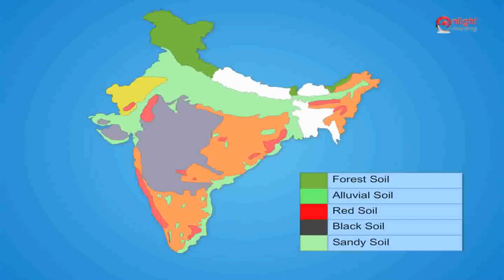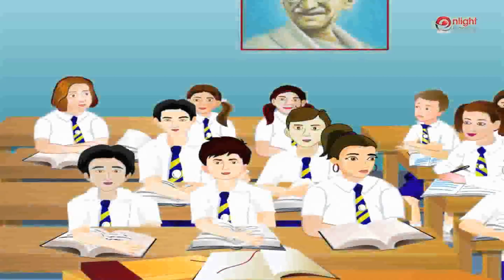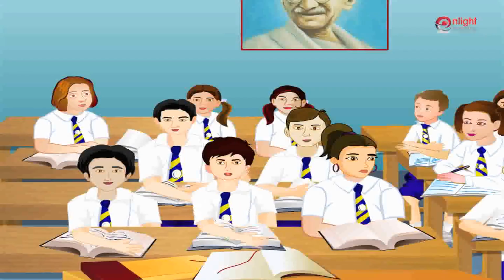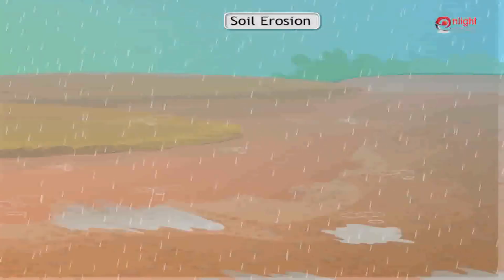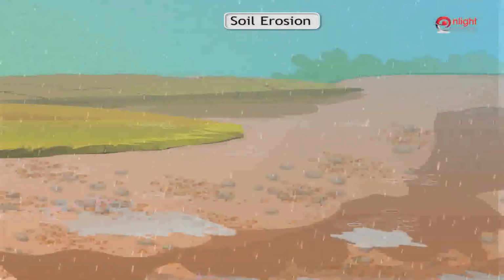You can see from the map below the different states and the different major types of soil found in India. This will help you understand better. We will now look at two important aspects of soil as a very important natural resource. These are soil erosion and soil conservation. Ma'am, what is soil erosion? Soil erosion is the carrying and loss of the top fertile soil.